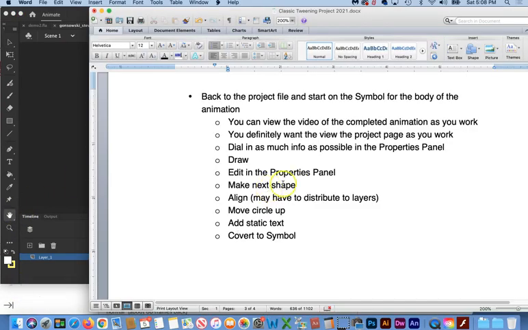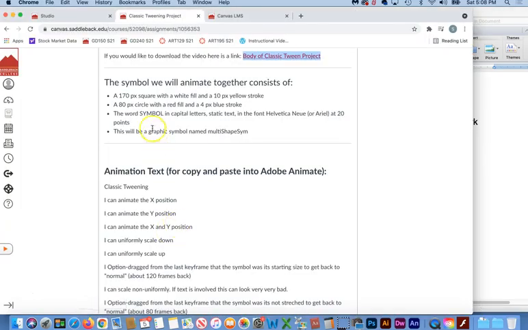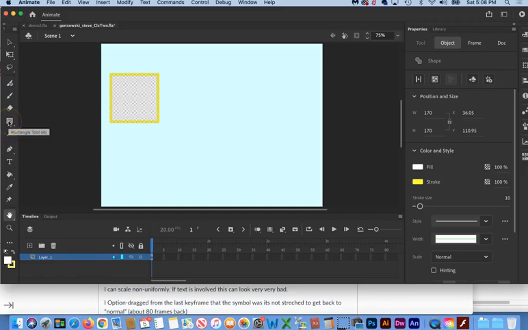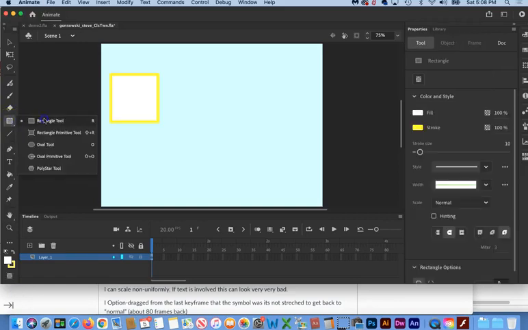Move on and make the next shape for our symbol, which was that circle. And let's get the details for that. It's an 80 pixel circle with a red fill and a 4-point blue stroke. Let's go back over to this area here with these tools. Let's grab the oval tool.